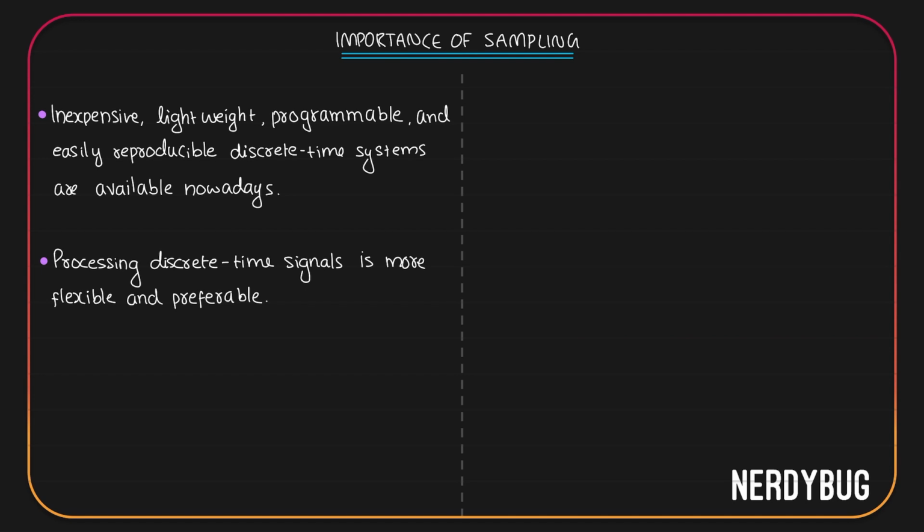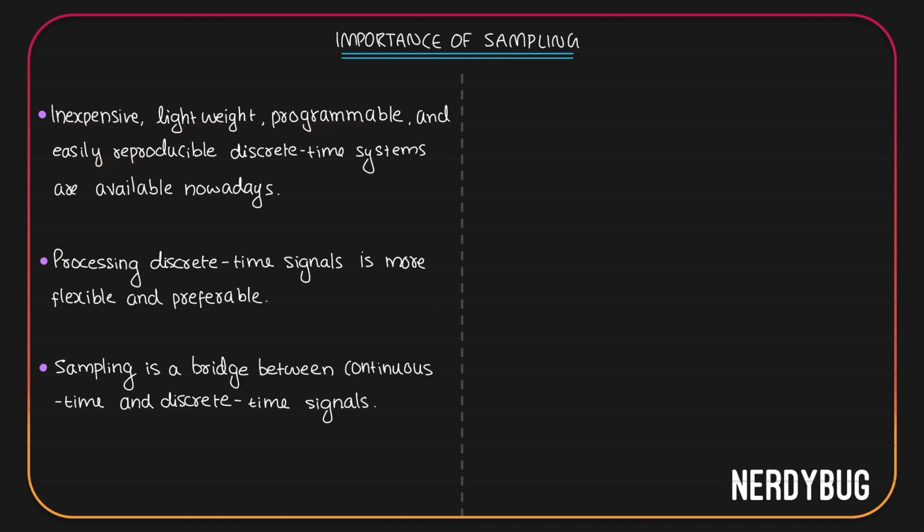It is easier for us to work with discrete time signals rather than continuous time signals. The reason is processing discrete time signals is more flexible and preferable because nowadays we have so many discrete time systems available and they are inexpensive, lightweight, programmable, and easily reproducible. So, we use sampling as a bridge between continuous time and discrete time signals.